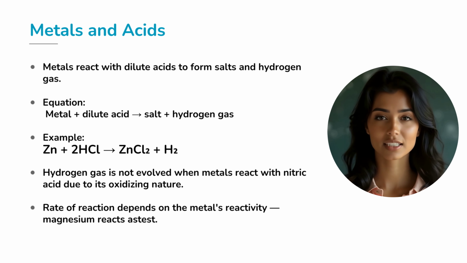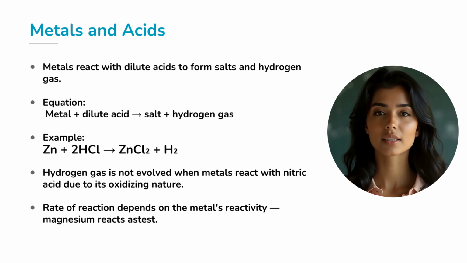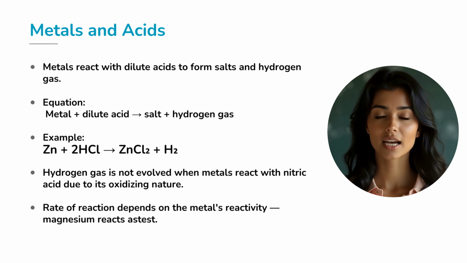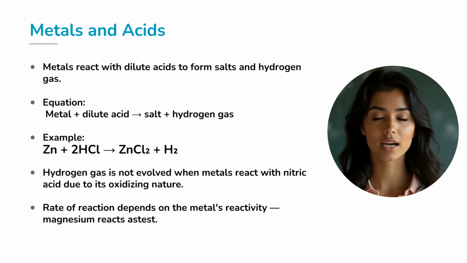Next up, acids. Metals typically react with dilute acids to form a salt and hydrogen gas. This is especially true with hydrochloric acid or sulfuric acid. Zinc is a good example. Zn + 2HCl gives ZnCl2 + H2 gas. You'll see bubbles forming as hydrogen gas is released. But some metals like copper don't react with dilute hydrochloric acid.